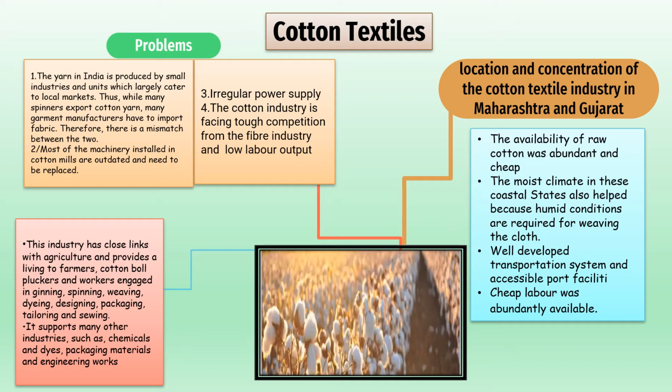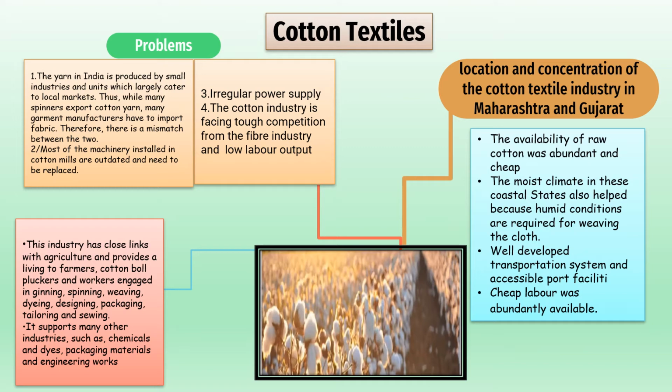Number 2, the moist climate found in that area. Number 3, well-developed transport system and the accessibility of cheap labor. Because of all this, cotton textile industries are mostly located in the state of Maharashtra and Gujarat.